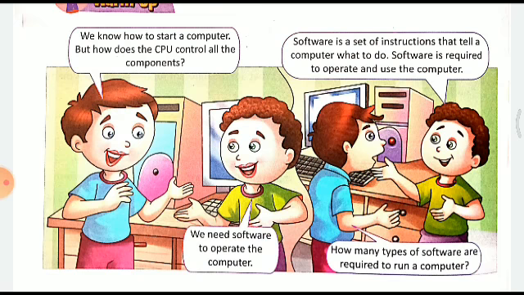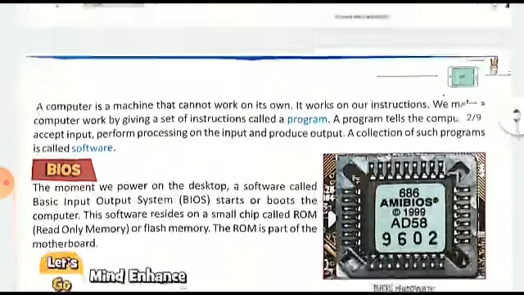We know how to start a computer, but how does the CPU control all the components? CPU is Central Processing Unit. See the answer. We need software to operate the computer. How many types of software are required to run a computer? Now, this is the definition of software. Software is a set of instructions that tell a computer what to do. Software is required to operate and use the computer.